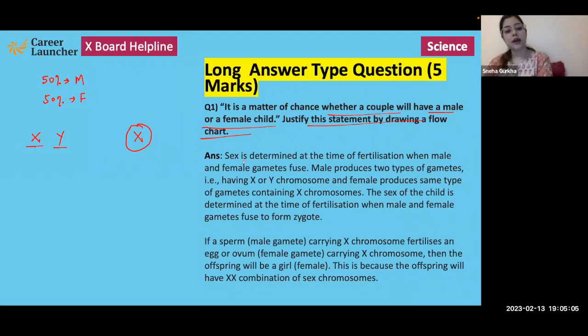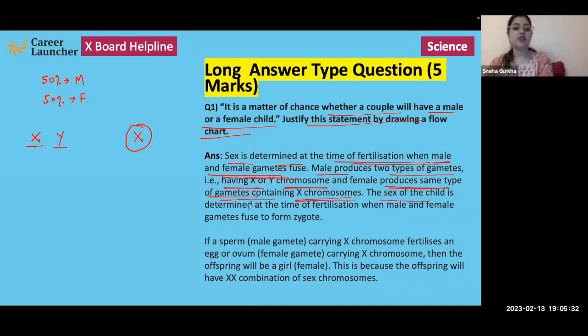So how do we answer this question? Sex is determined at the time of fertilization when male and female gametes fuse. Male produces 2 types of gametes, that is having X or Y chromosome, and female produces the same type of gametes containing X chromosome.